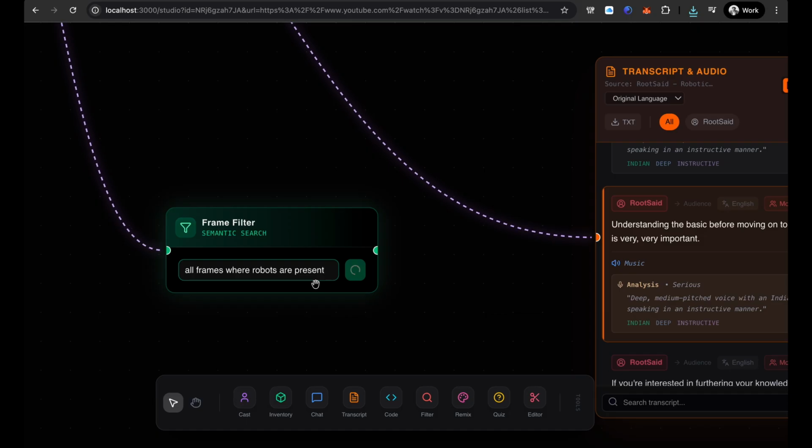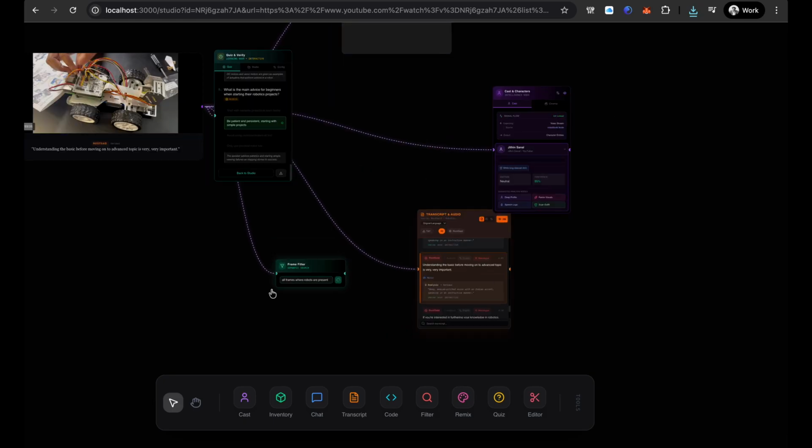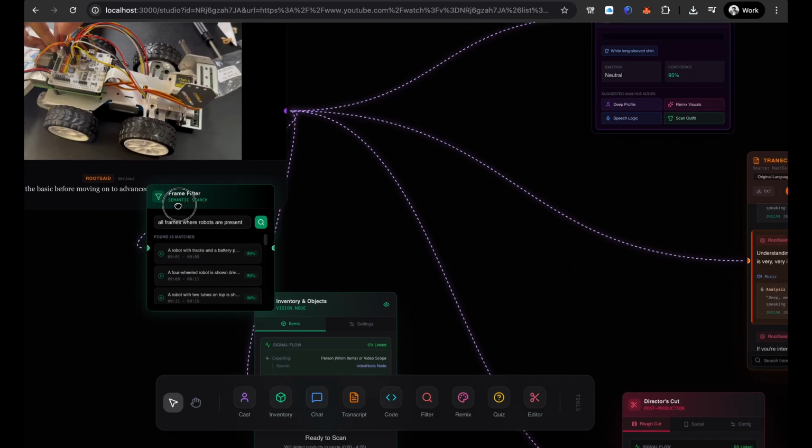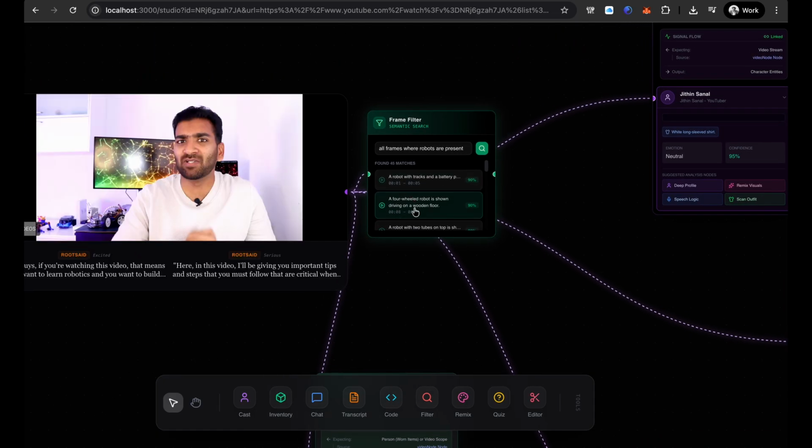So let's see what things it will get us. Yeah, this part is the robot with zero battery. See, this is the part I told you about. You can check the frames where robots are present, in this section.